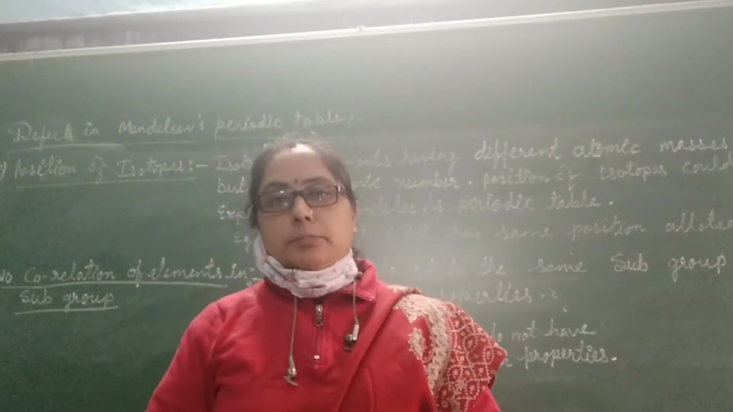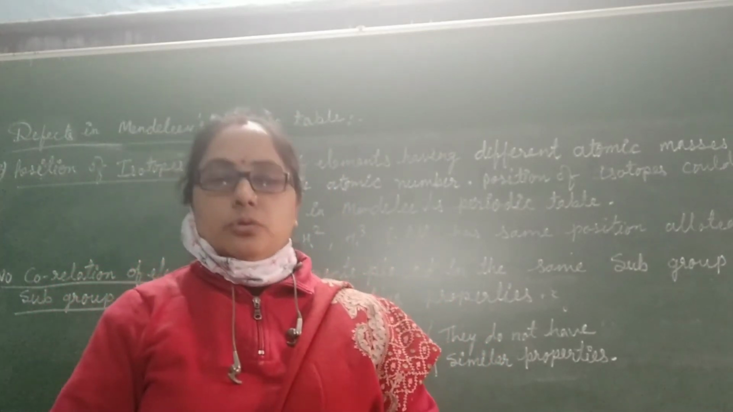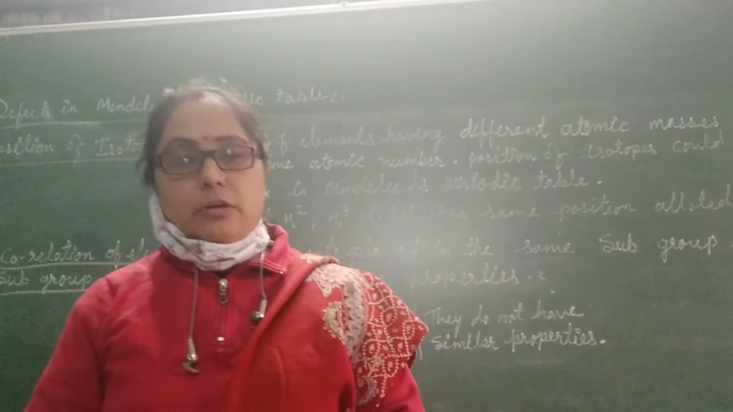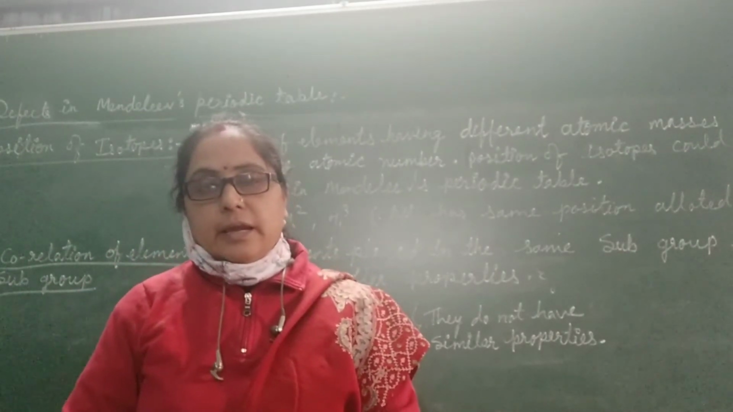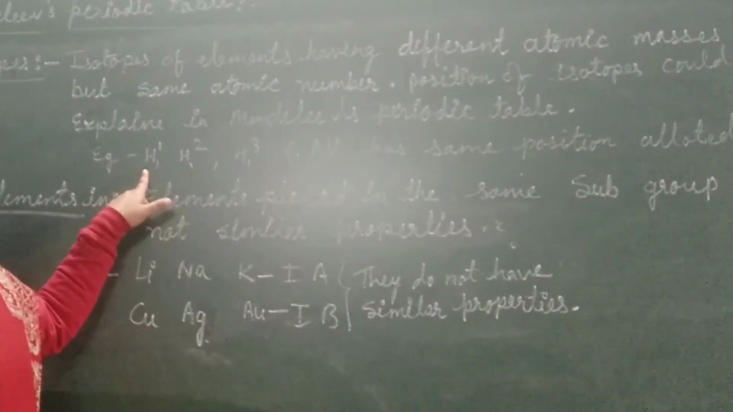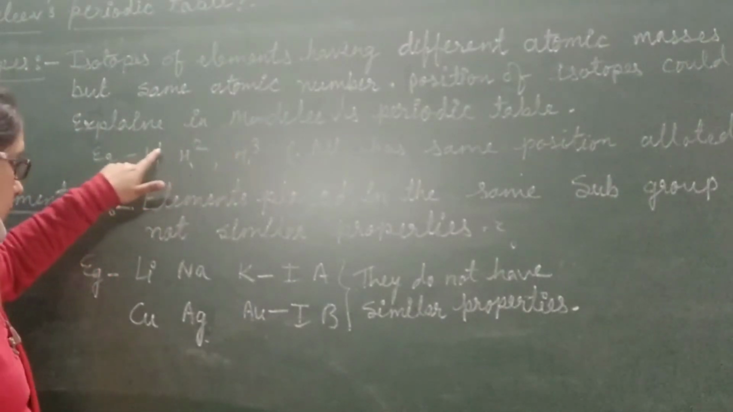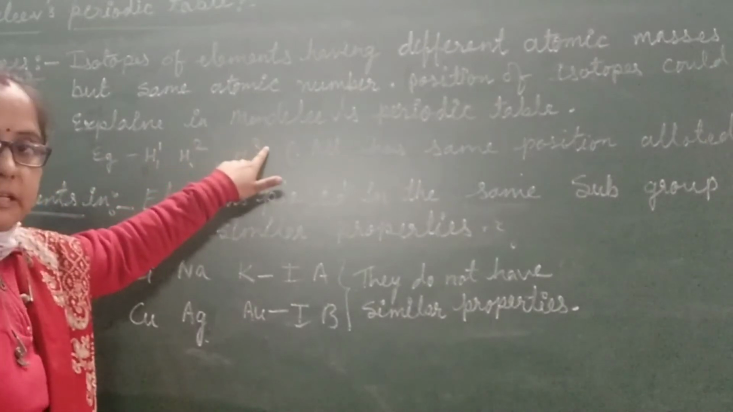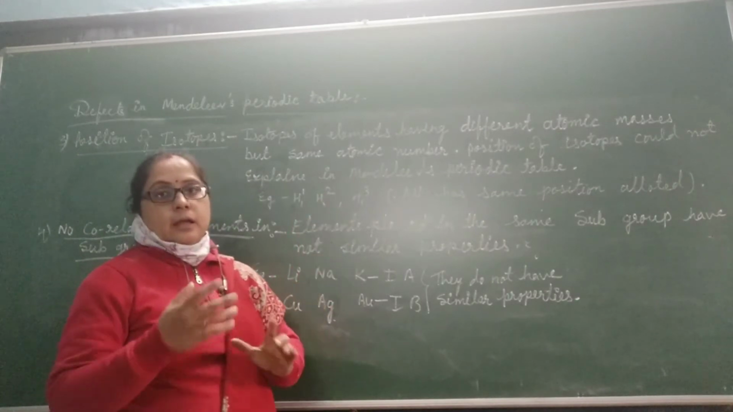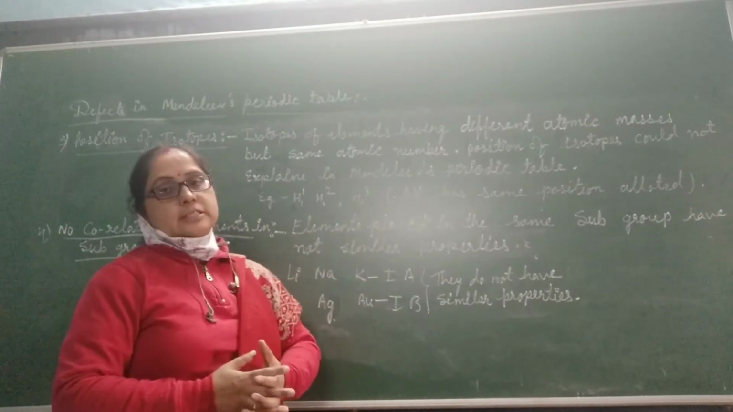In Mendeleev periodic table, the position of isotopes was not explained. We know that isotopes are those elements having the same atomic number but different mass number. And in Mendeleev periodic table, elements are arranged in increasing order of their atomic masses. From the example, these are the isotopes of hydrogen, H-1, H-2 and H-3, having different atomic masses 1, 2 and 3 respectively and the same atomic number, that is 1. This means these isotopes of hydrogen could be placed in different groups, but they have all been allotted the same position.